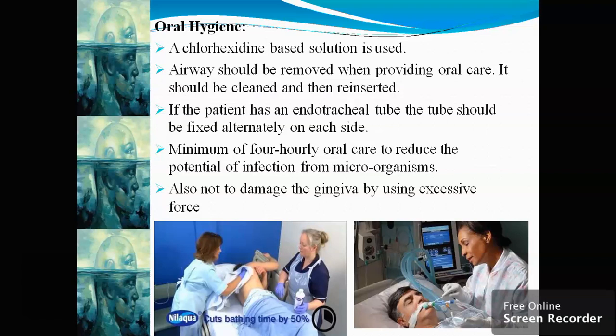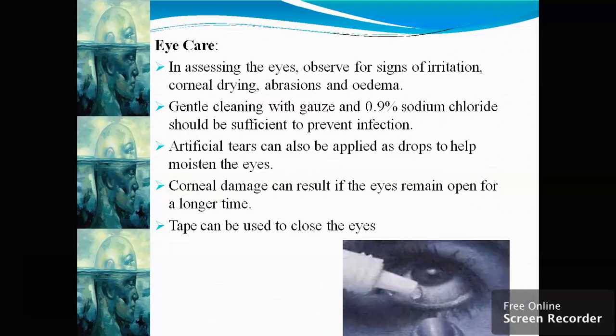If the patient has an endotracheal tube, the tube should be fixed alternately on each side. Minimum of 4 hourly oral care to reduce the potential of infection from microorganisms. Also, do not damage the gingiva by using excessive force. Eye care is to be done, that is instilling drops, making sure the eyes are not too wet or dry. In assessing the eye, observe for signs of irritation, corneal drying, abrasions and edema. Artificial tears can also be applied as drops to help moisten the eyes. Corneal damage can result if the eye remains open for a longer time. Tape can be used to close the eyes.